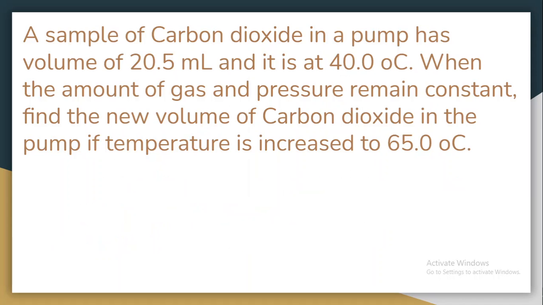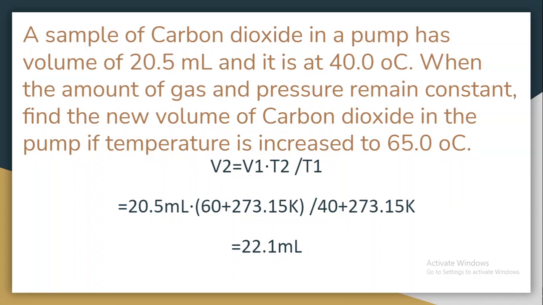An example: a sample of carbon dioxide in a pump has a volume of 20.5 milliliters and it is at 40 degrees Celsius when the amount of gas and pressure remain constant. Find the new volume of carbon dioxide in the pump if the temperature is increased to 65 degrees Celsius.